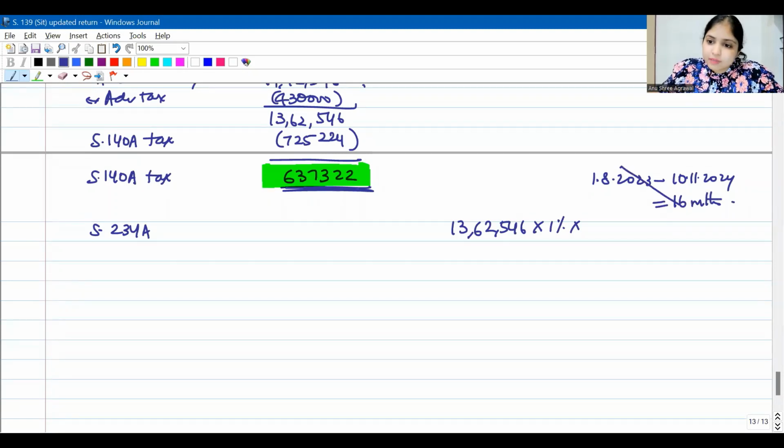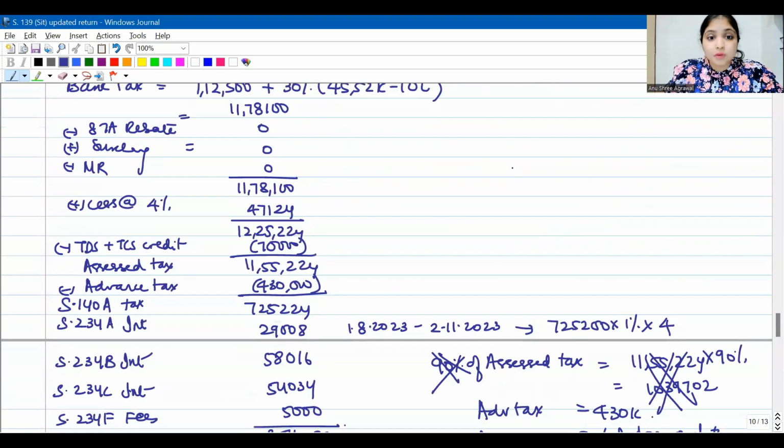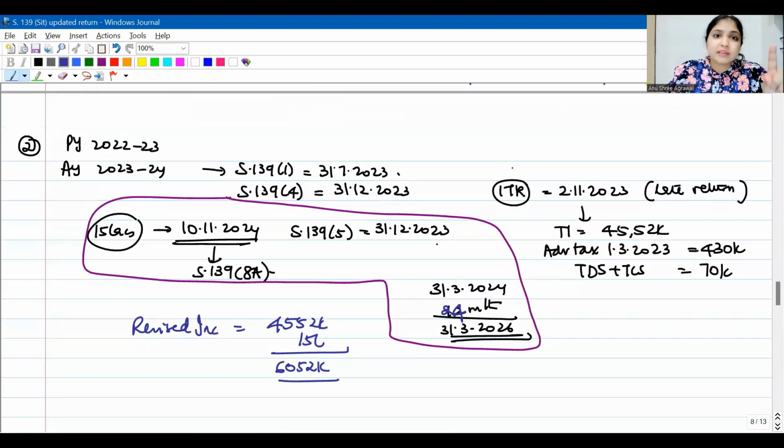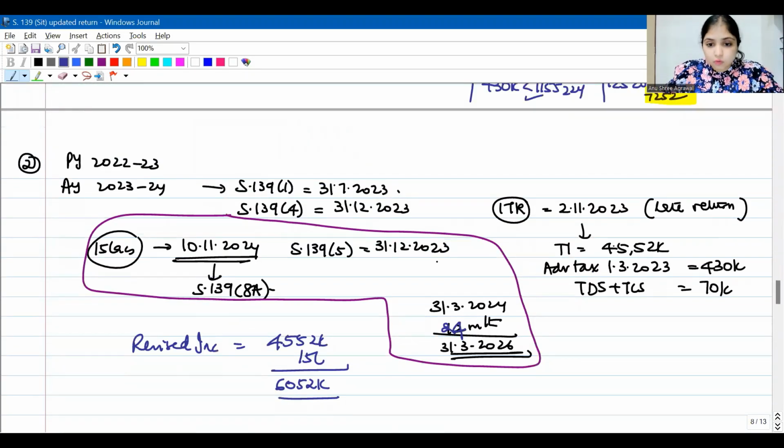But listen, we will not calculate for this period. 234A interest will be slightly different. 234A interest you will calculate on this amount from the date on which you should have filed the return till when you filed the original return, not till when you are filing the updated return. Because see, 234A interest applies when you file the return late. Okay. So you already filed the return on 2nd November 2023. So till this date only you will calculate 234A interest, not till updated return date.